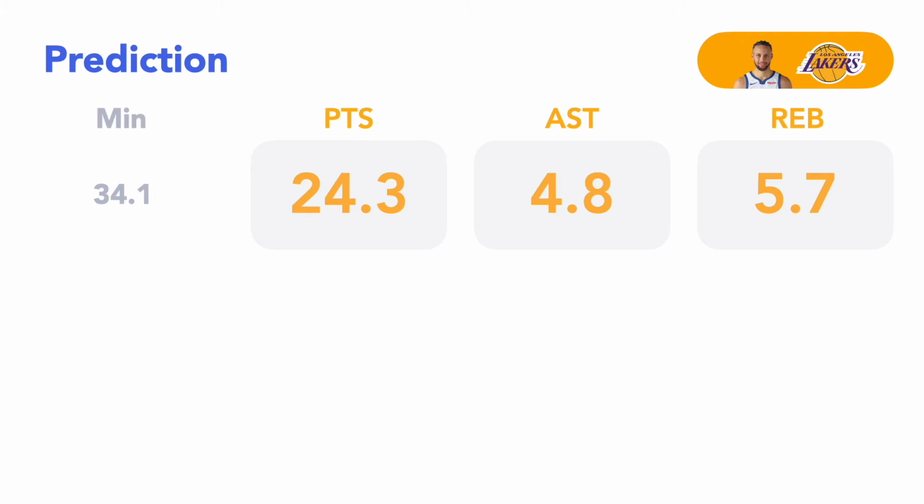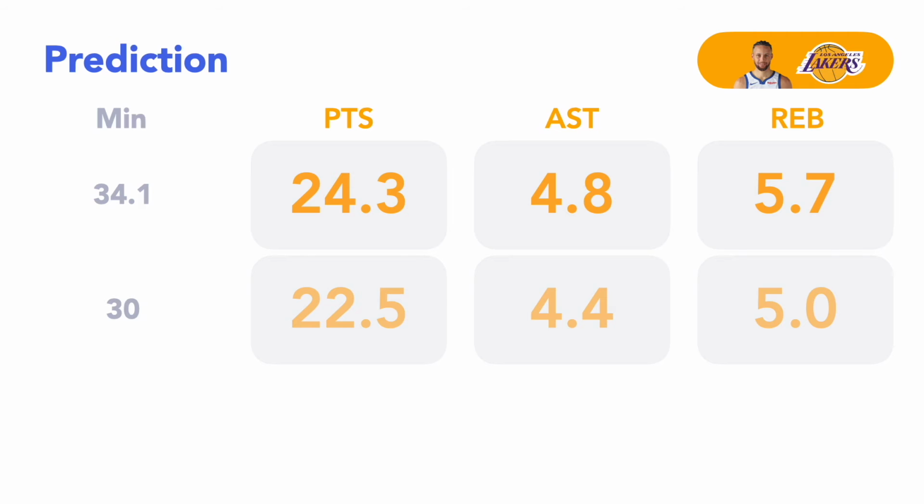Besides, we tested different scenarios. Maybe Curry is not playing as much as this season. For example, if he's only allowed to play 30 minutes per game under load management, his stats would drop to 22 points, 4 assists, and 5 rebounds. In some challenging situation, say he got injured and only plays 20 minutes per game, then he can only score 18 points, 3 assists, and 3 rebounds. That is actually quite efficient.